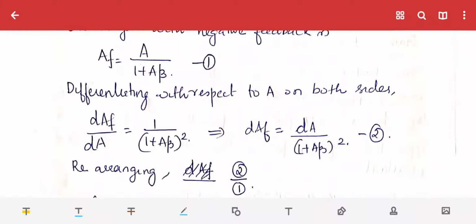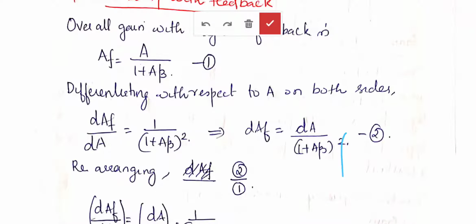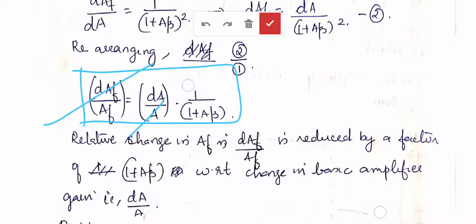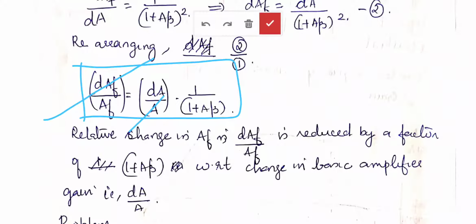In the numerator, 1 plus A beta will come, so 1 plus A beta and (1 plus A beta) square get cancelled. What remains is dAF by AF is equal to dA by A into 1 plus A beta. That means the rate of change of gain with feedback is equal to the rate of change of gain without feedback into 1 plus A beta. So after introducing feedback, the change in gain will be very much less compared to the change in gain without feedback. That reduction is by an amount of 1 plus A beta.